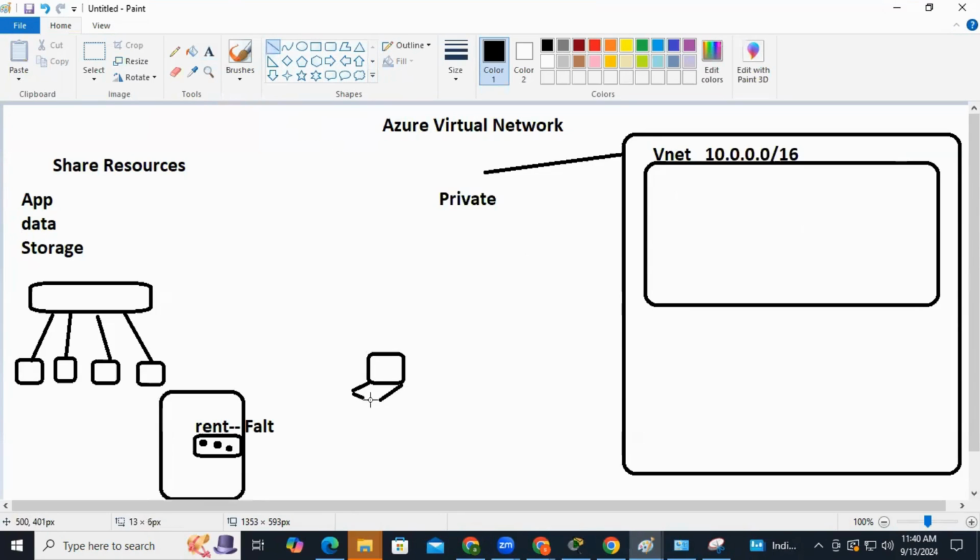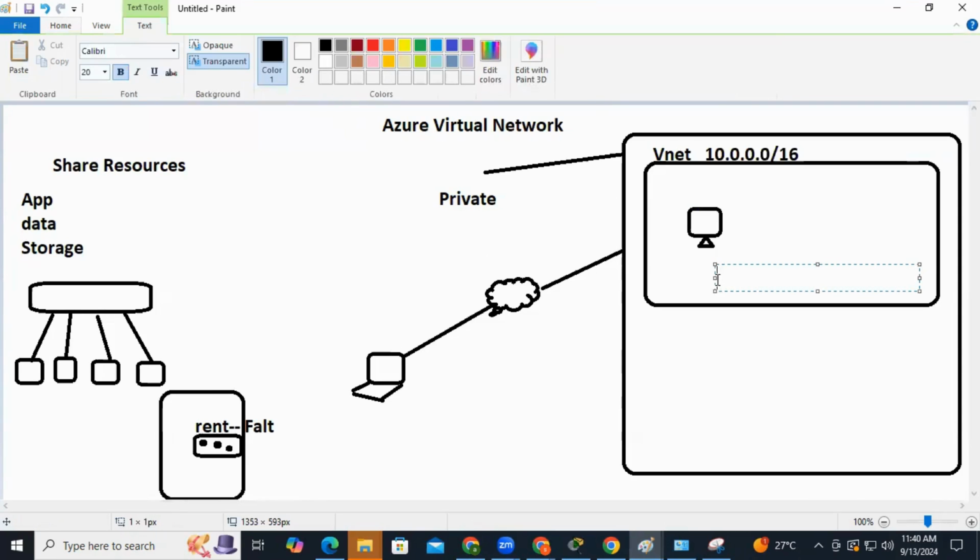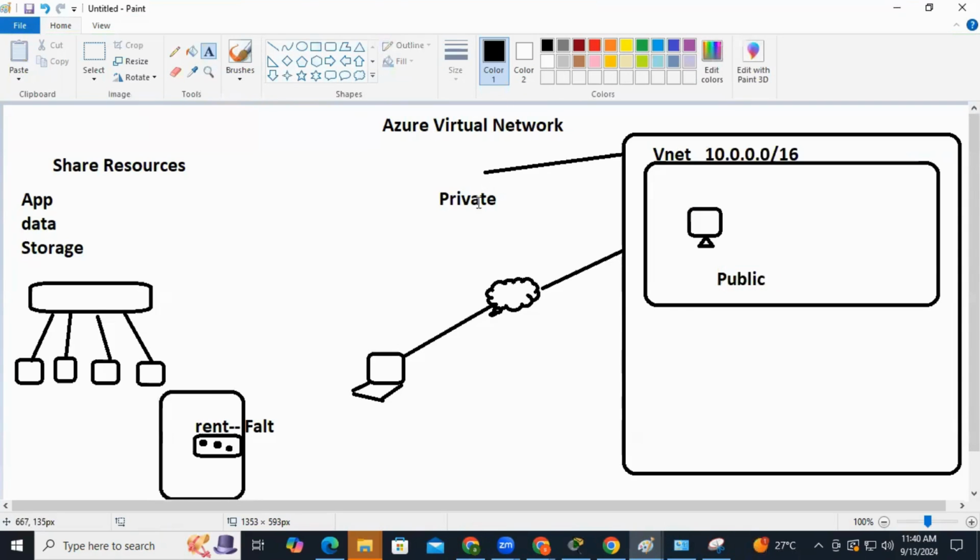Now, in that case, for example, I'm going and creating my VM. Now, this VM has to be configured, accessed, or changed, or you have to deploy your application. So you need to access that, right? In that case, Microsoft is going to give you one more address, which is called a public address. So for a machine, you can get a private IP and you can get a public IP.